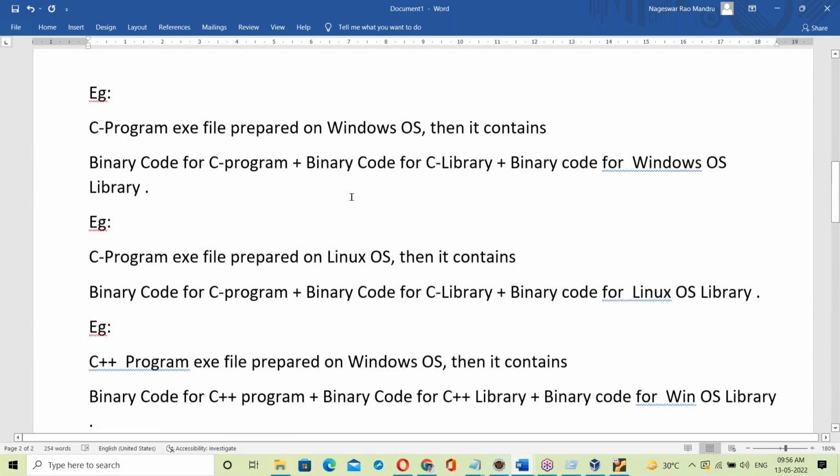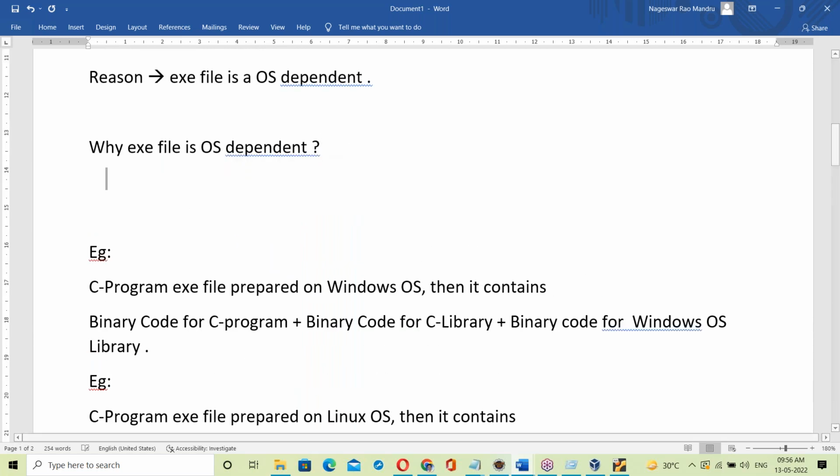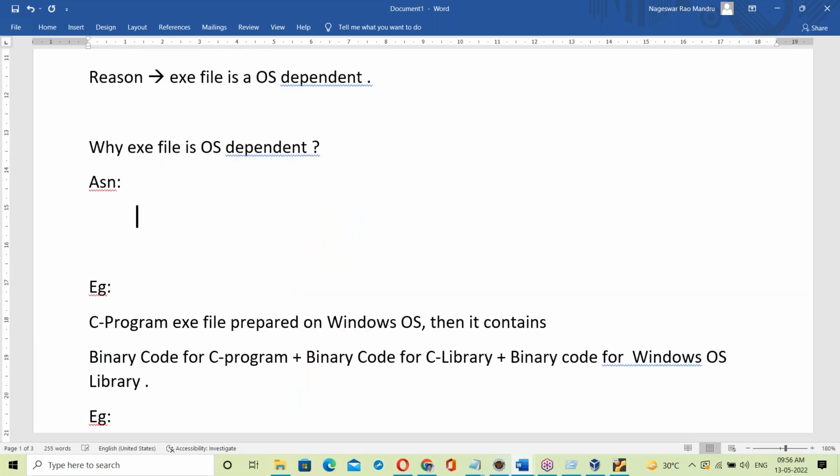Now, why is an exe file OS dependent? The answer: the exe file contains the OS library. That's the simple reason. Since the exe file contains the OS library, it's OS dependent.